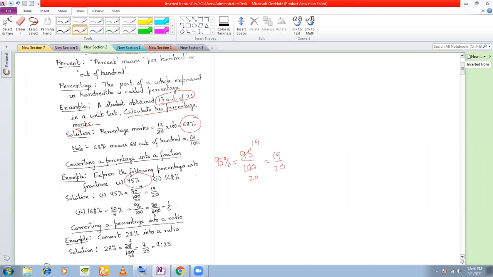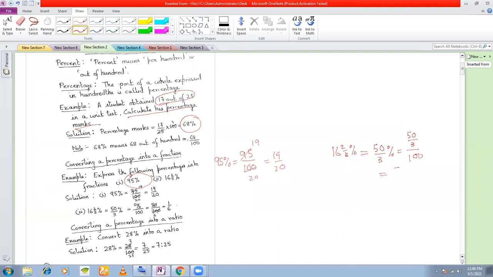Similarly, 16 2/3%. If I want to convert this to a fraction, I will first convert this to an improper fraction, 50 by 3%, and then I'll take 50 by 3 and divide it by 100.